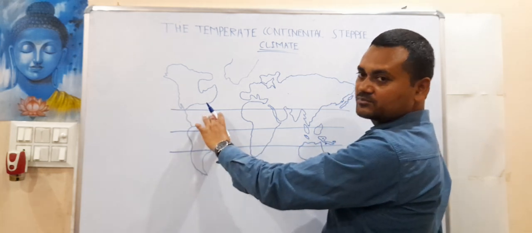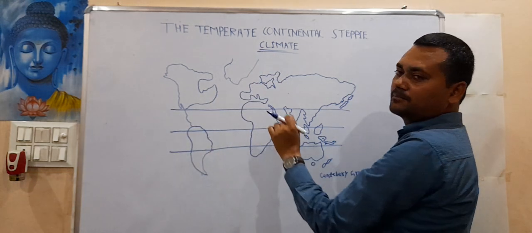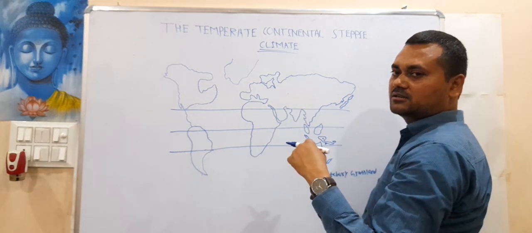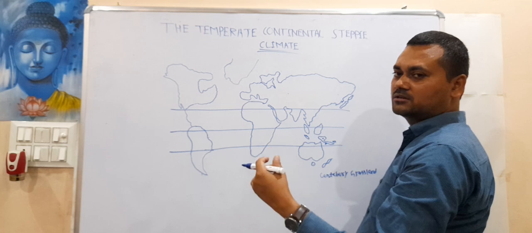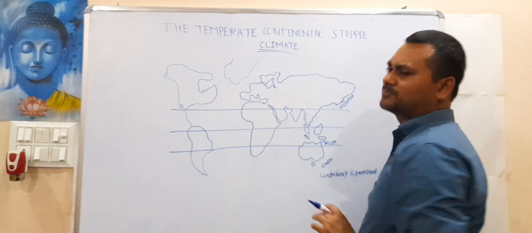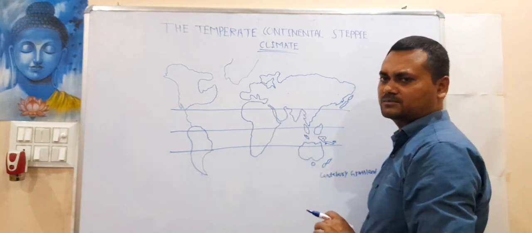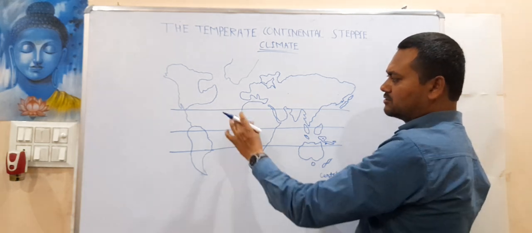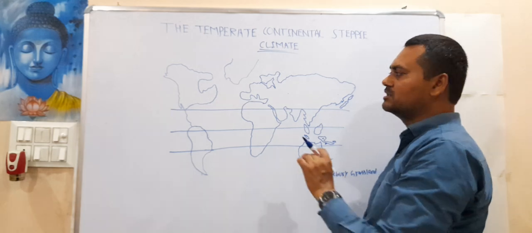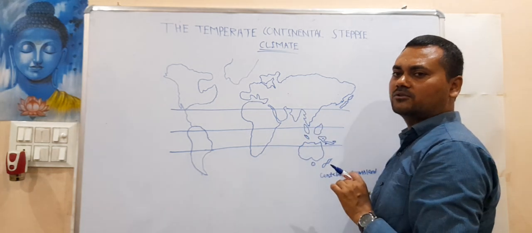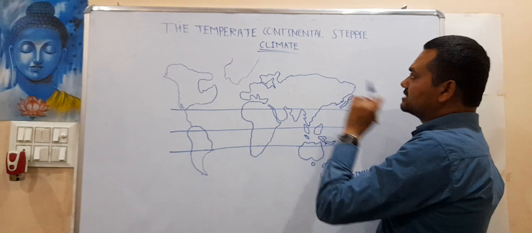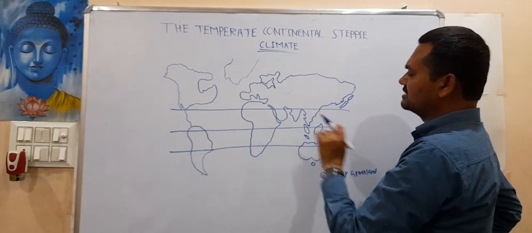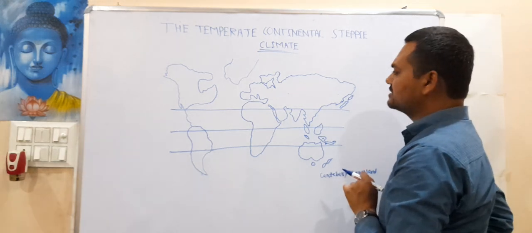This is the tropic region, but we are discussing temperate, and continental means not very close to the ocean, basically in the land portion. We will also see the effect of continentality here.